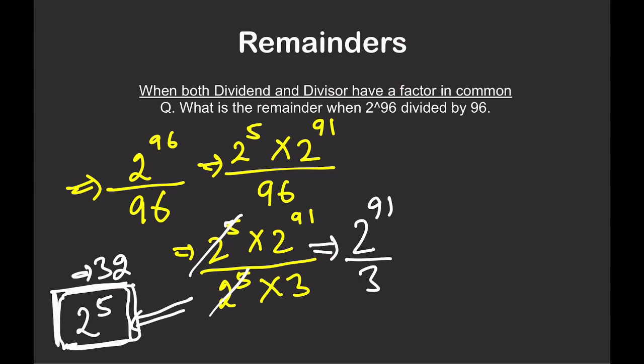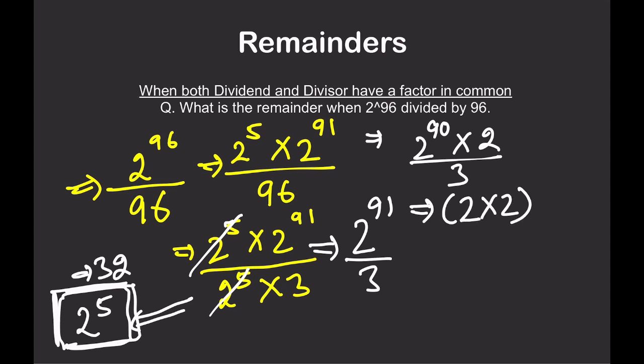Now, what is the next part? I know that 2 raised to power 91 could be written as 2 raised to power 90 into 2, divided by 3. I hope this is okay. Now, 2 raised to power 90 could be written like this: 2 raised to 2 into 2 raised to power 45, into 2, divided by 3.